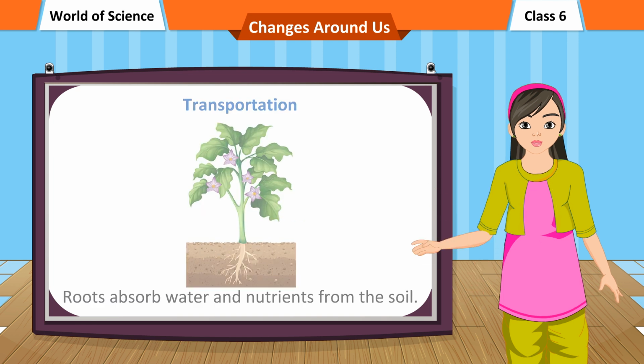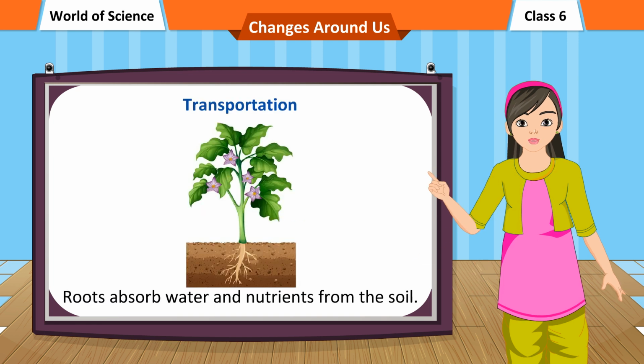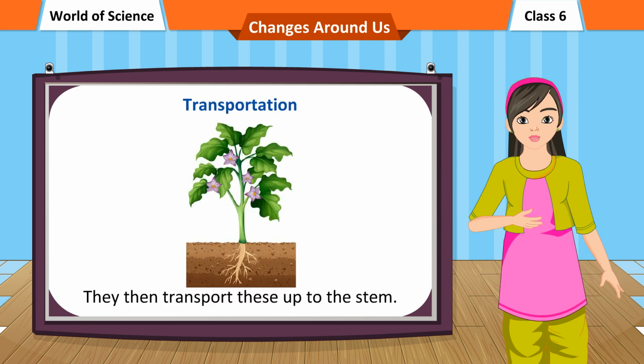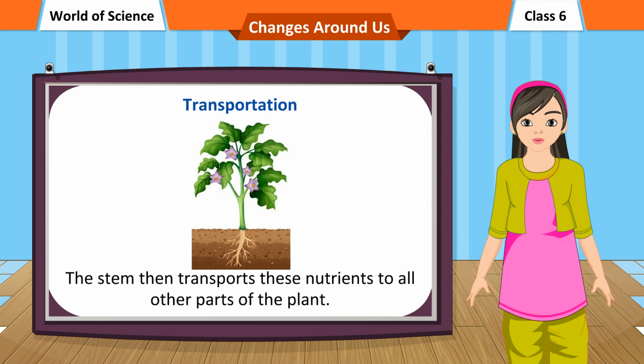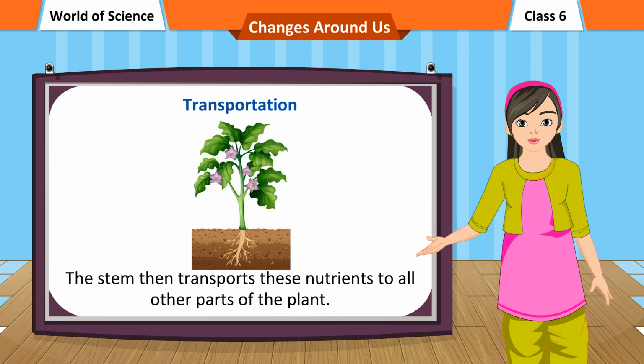Transportation. Roots absorb water and nutrients from the soil. They then transport these up to the stem. The stem then transports these nutrients to all other parts of the plant.